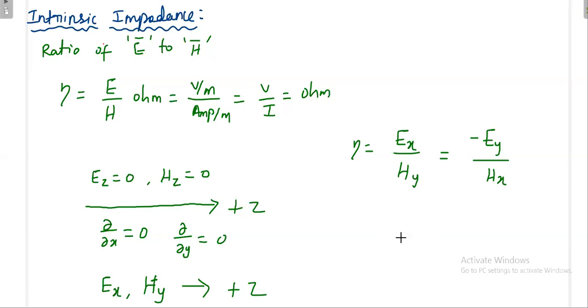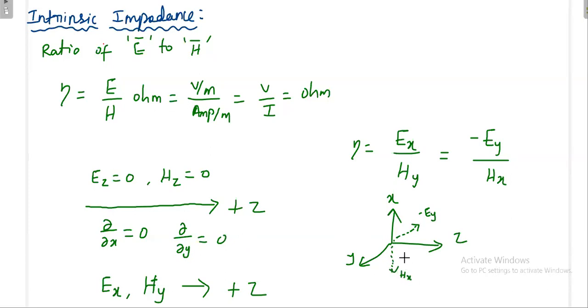Yesterday itself I told, suppose this is our axis, and this is x, y, z. Then what they are telling is, the electric field is in the minus Ey direction. So the electric field is in this direction, minus Ey, and this is your Hx direction.